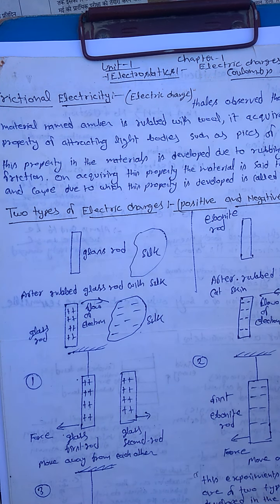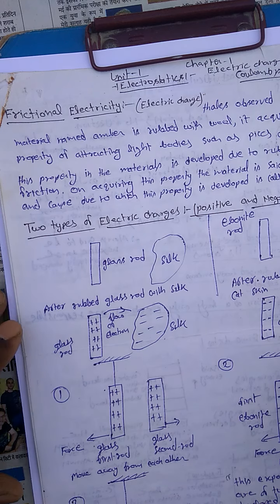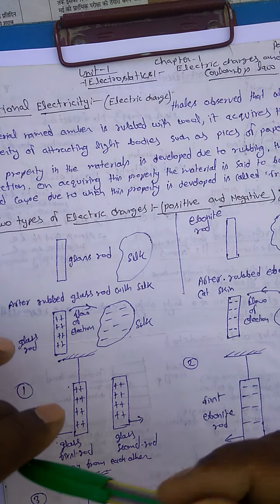So, frictional electricity means the charge developed on a body by friction. When we rub two substances, one gets positively charged and the other gets negatively charged. So first we will study frictional electricity, that is, electric charge.